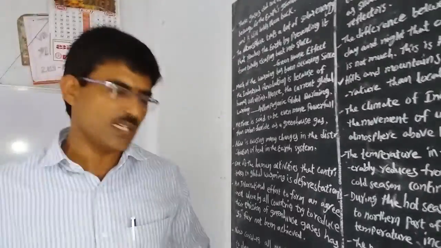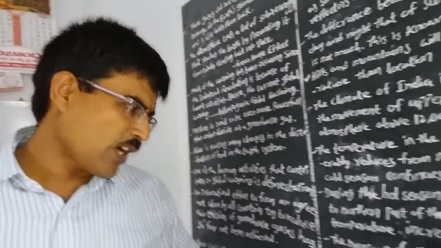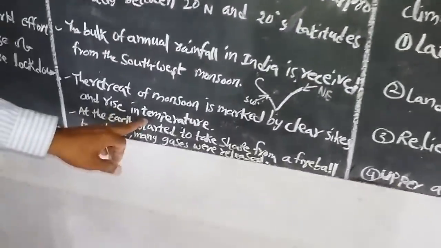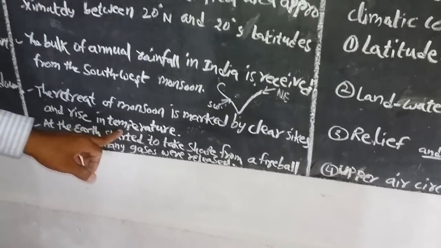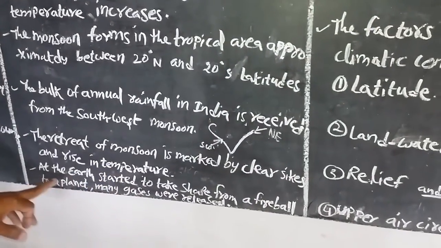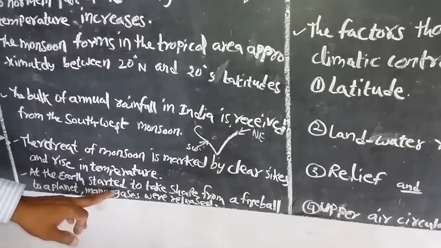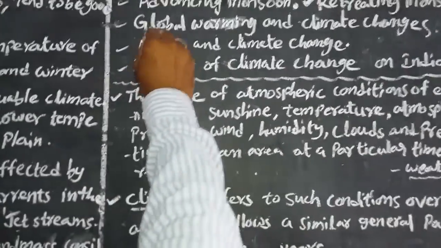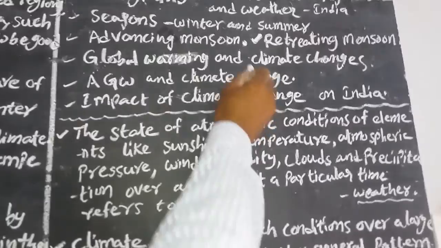These are also called the return monsoons. These are the effects of them. The retreat of a monsoon is marked by clear skies and a rise in temperature. Next, other than that, the earth started to experience global warming, which advanced the monsoon retreat.